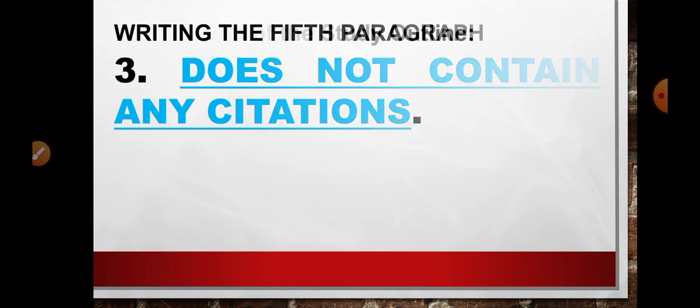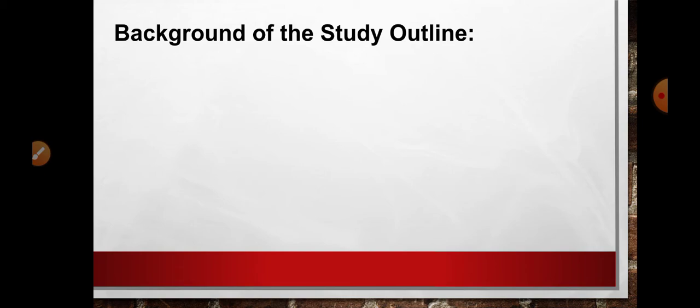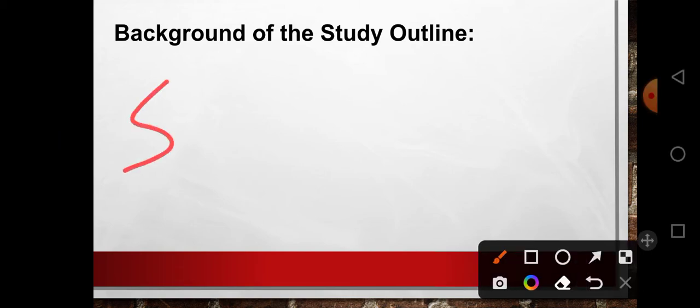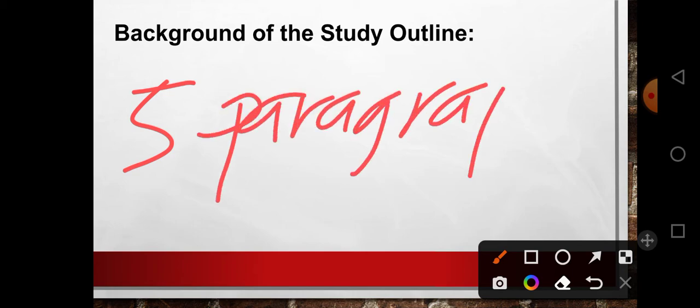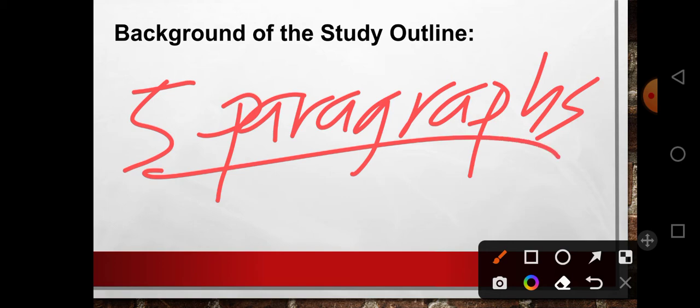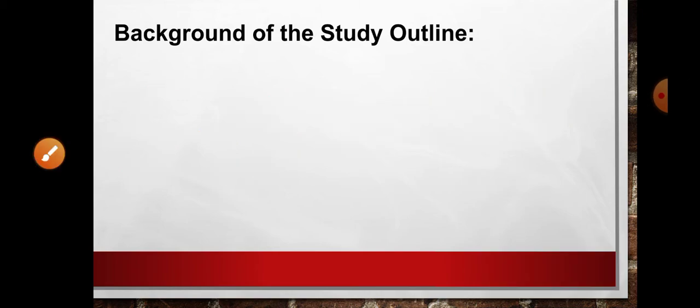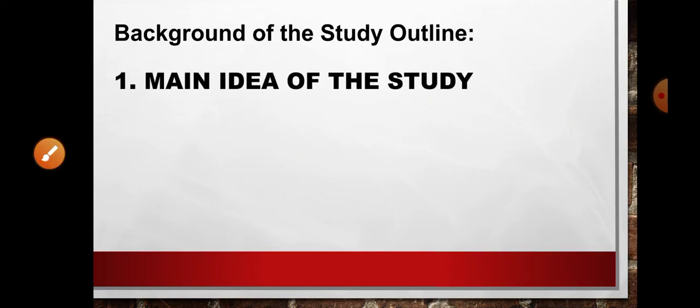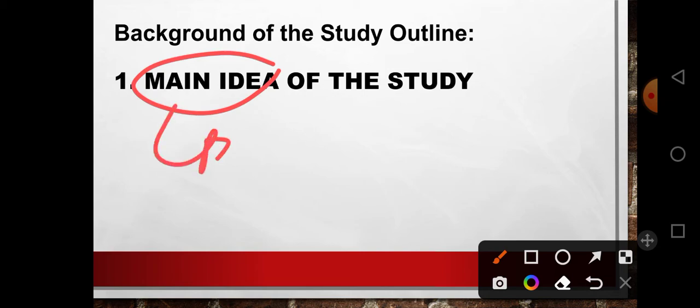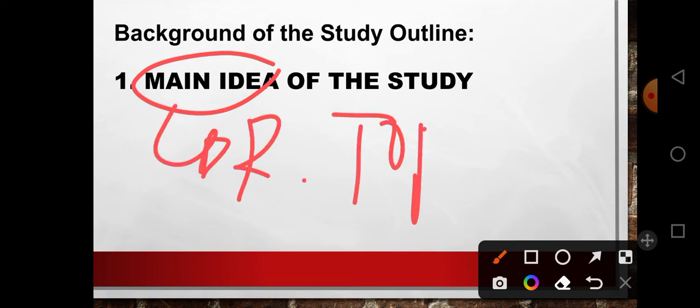So to sum it up, the background of the study is outlined using 5 paragraphs. The background of the study consists of only 5 paragraphs, and each paragraph discusses different ideas. So the first paragraph discusses the main idea of the study, and the main idea here pertains to your research topic.